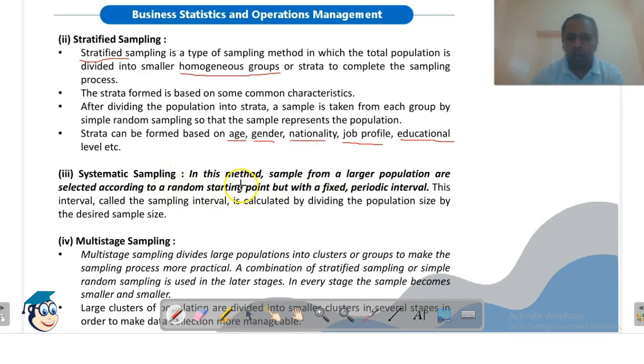तो हम क्या कर रहे हैं, हमने एक starting point को fix कर लिया. अब उसके बाद में हम एक fix interval पर sample को items को select कर रहे हैं population में. This interval called the sampling interval is calculated by dividing the population size by the desired sample size.